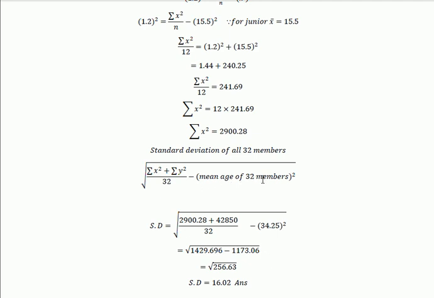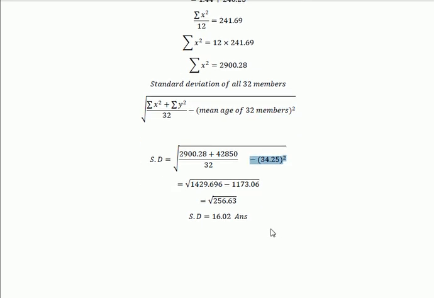Standard deviation of all 32 members will be the square root of summation x square plus summation y square over 32 minus the mean age of the 32 members square, as we have calculated in part A. So by putting the value of summation x square plus summation y square over 32, as we have calculated in the above step, and the average age of the 32 members, 34.25, as we have calculated in part A, after simplification the standard deviation is equal to 16.02.